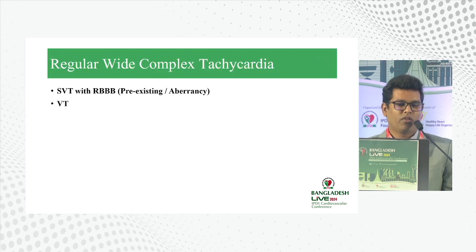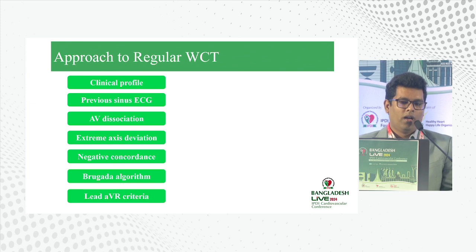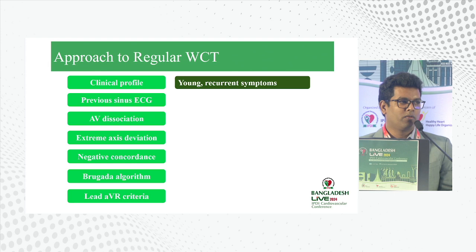So the initial impression of this ECG is a regular wide complex tachycardia, for which the differential diagnosis is SVT with right bundle branch block, maybe due to pre-existing right bundle branch block or aberrancy. The other important differential is ventricular tachycardia, as it accounts for more than 80% of regular wide complex tachycardia. If we assess our patient clinically, a young patient with recurrent symptoms favors the diagnosis of SVT.